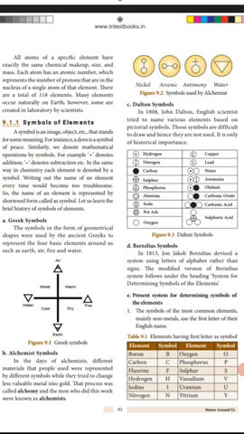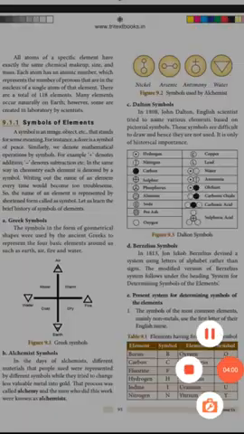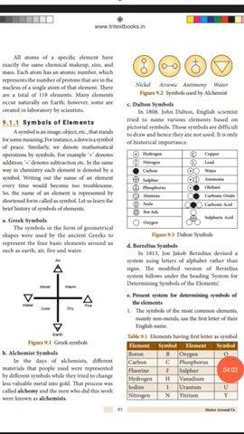Next one is the alchemist symbol. Alchemists tried to change less valuable metals into gold. This process is called alchemy. The scientists were known as alchemists. Alchemists represented the different symbols for some elements, which are given in the picture.